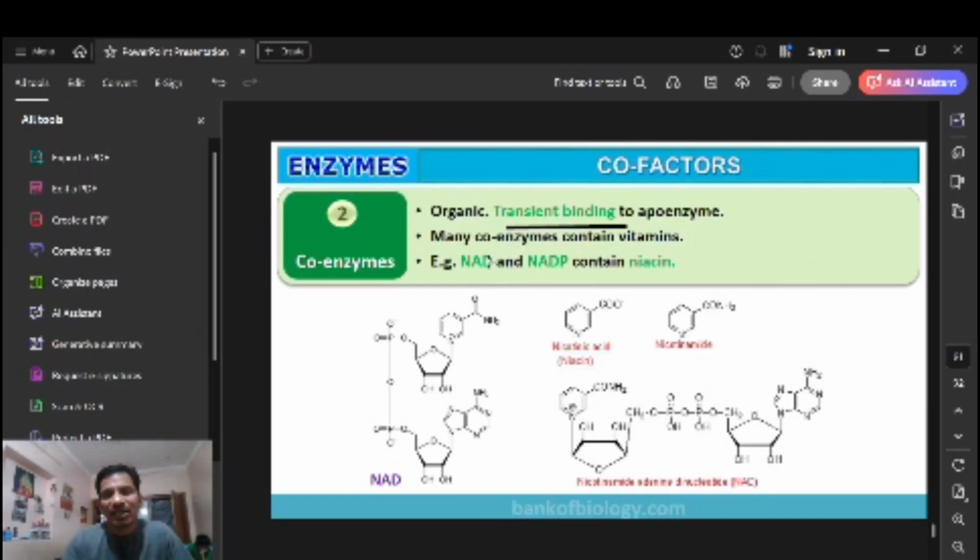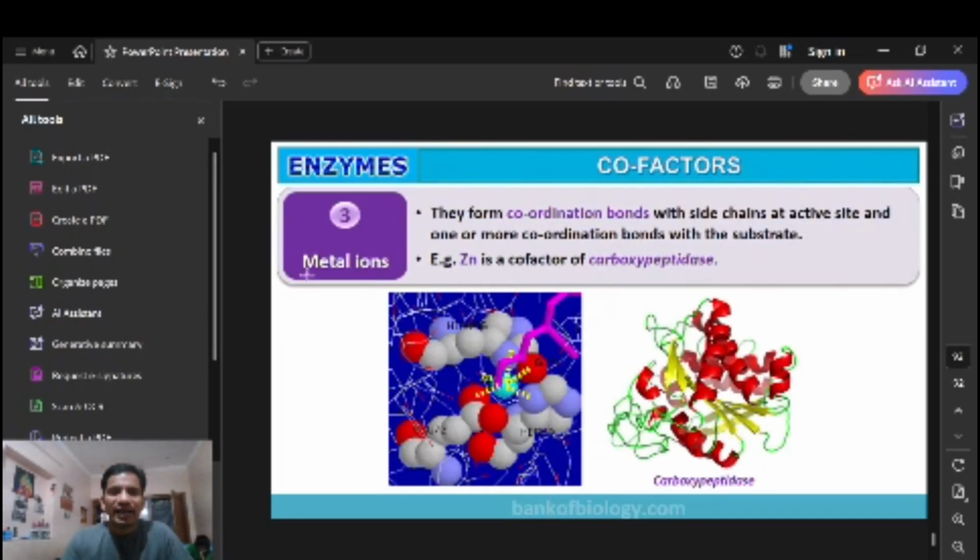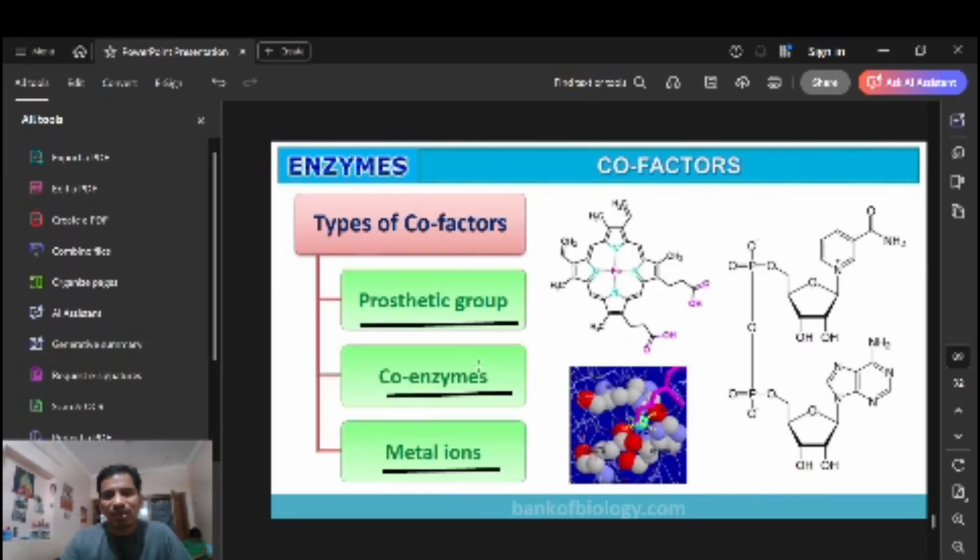Okay, coenzymes NAD and NADP, nicotinamide adenine dinucleotide, and niacin are the coenzymes. And metal ions form coordinate bonds with the side chains at the active sites and one or more coordination bonds with the substrate. Example is carboxypeptidase, which is one of the metal ion enzymes. Zinc is the cofactor of this one, right? These things have to be memorized because they are asked, right?